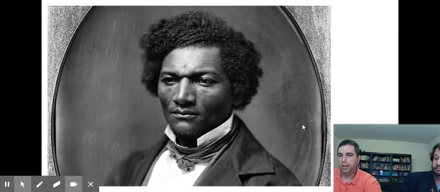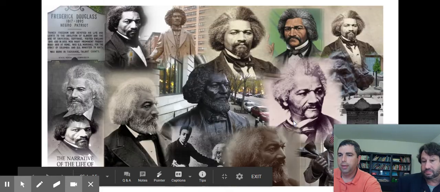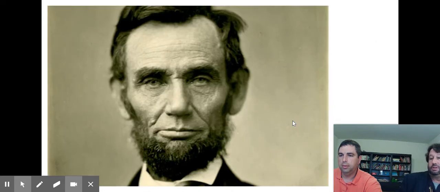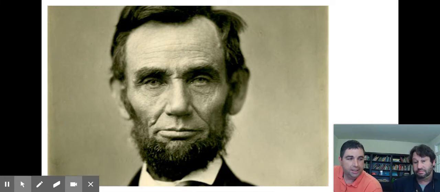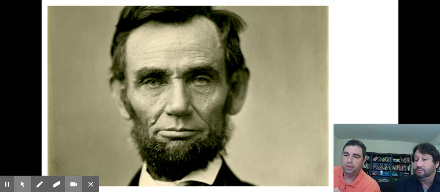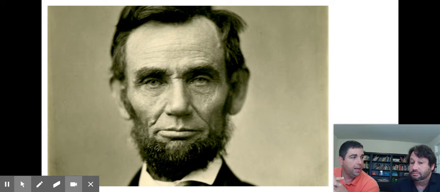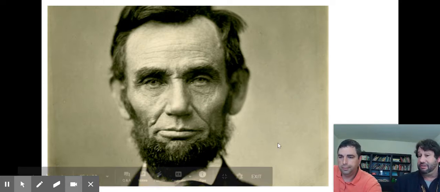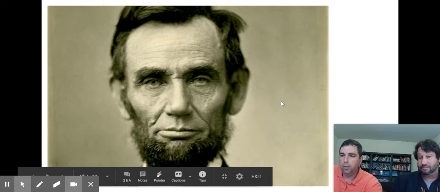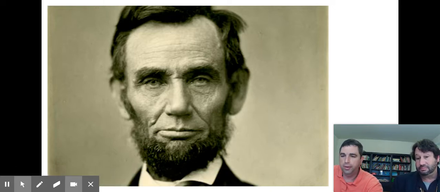And there he is at a younger age. We'll go to our next person we need to know about, and that's Abraham Lincoln. Obviously the president during the Civil War, he was assassinated right near the end of the Civil War, soon after Lee had surrendered at Appomattox. His vision for the country was to be reunited. He didn't want to punish the South. He wanted to preserve the Union and get back together. I think he said in one of his speeches, let him up easy. He was big on reconciling. That's an important word, reconcile: to be friends again, or to get over your differences.